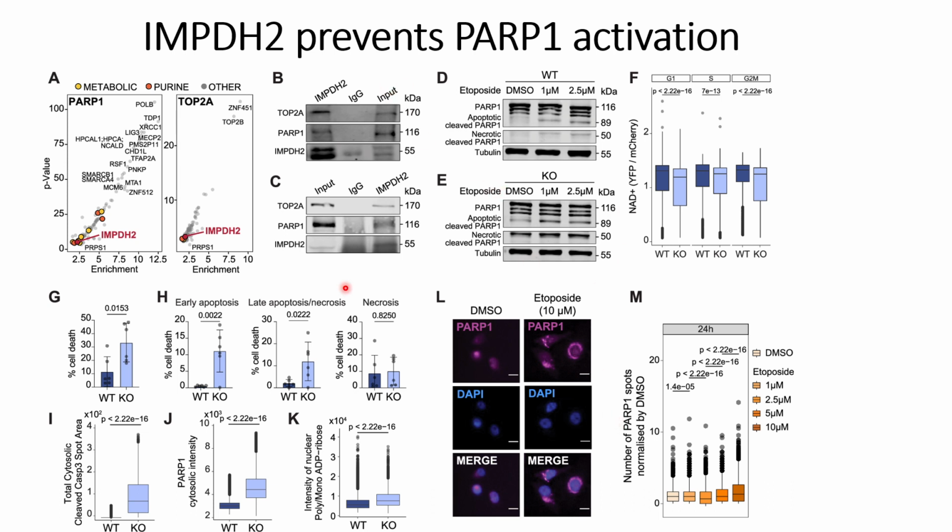From all these results, they come to a hypothesis, a conclusion, that IMPDH2 will move into the nucleus because of the high DNA damage demands that will cause more nucleotide production, and this IMPDH2 will then interact with these nucleotides that are in excess in the nucleus, thereby preventing PARP1 activation, and thus the apoptosis of the cells will go down.